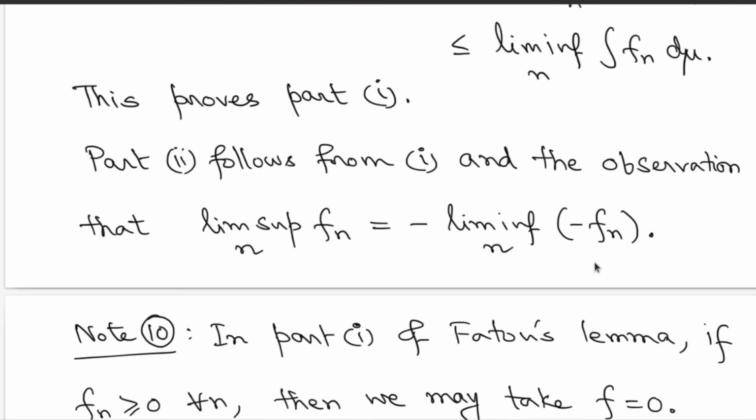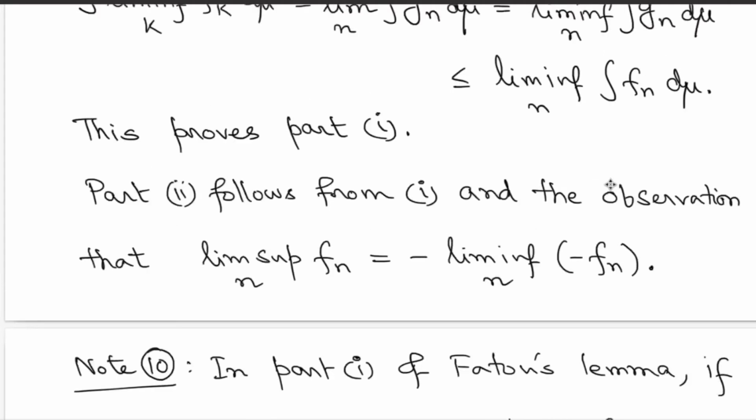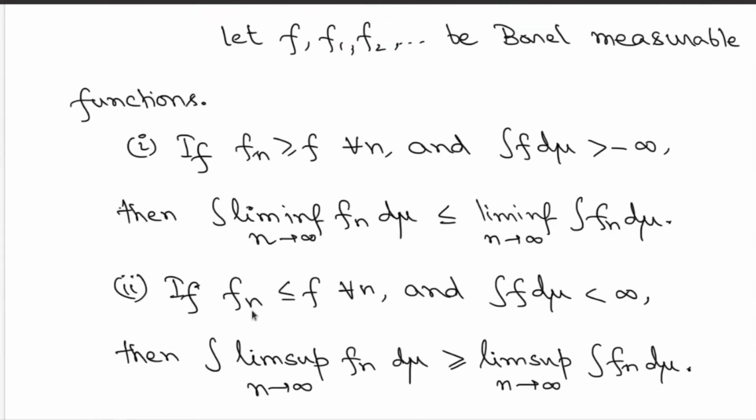But now from part 1 you can prove part 2 by observing that the limit superior and limit inferior of the functions have this interesting connection: the limit superior of the functions is equal to minus the limit inferior of minus fn. So let's go back to the assumption in part 2. You consider the minus fn's now. You immediately get the lower bound given by minus f, and for minus f the integration avoids the value minus infinity.